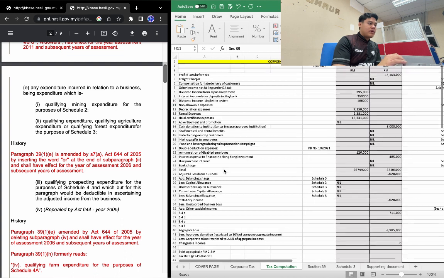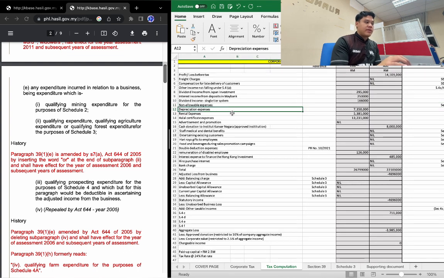So for non-allowable expenses, normally depreciation expenses are included, as well as rental expenses and other expenses that are not wholly and exclusively incurred in the business, and halal certificate expenses.